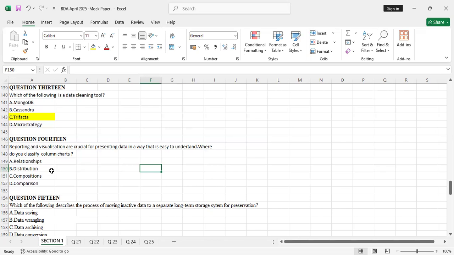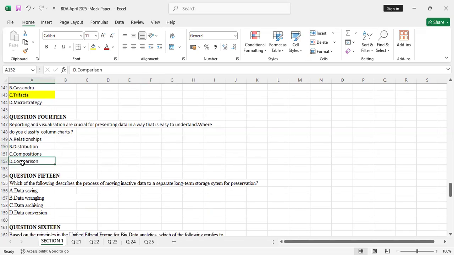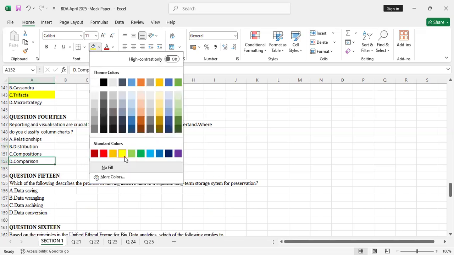You compare. If you have a column chart of revenue for the first six months, January to June, you will be able to compare revenue in January and February through column charts. You will do a presentation of a column chart. So that's a comparison: you compare revenue incomes between January and June, or February and March, that way. So column charts are always comparison tools. The correct answer was D in this case.